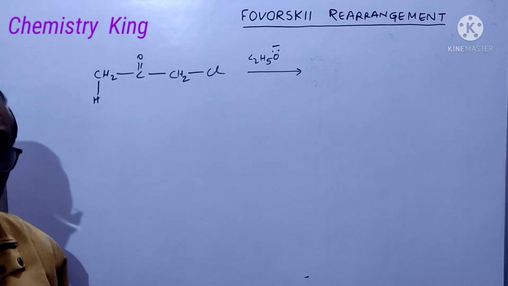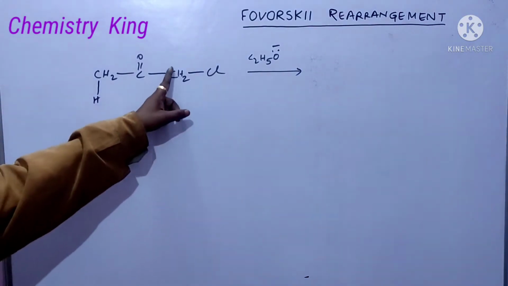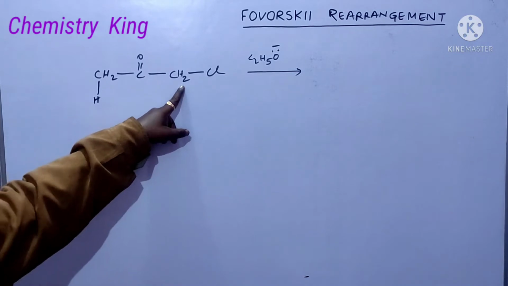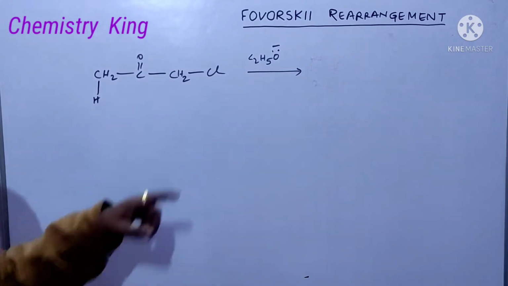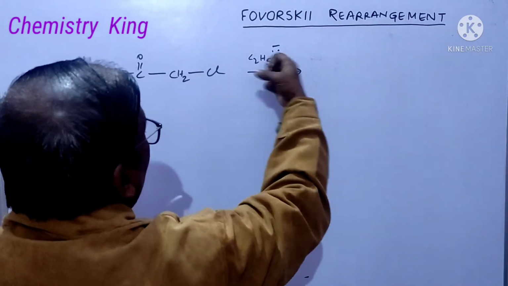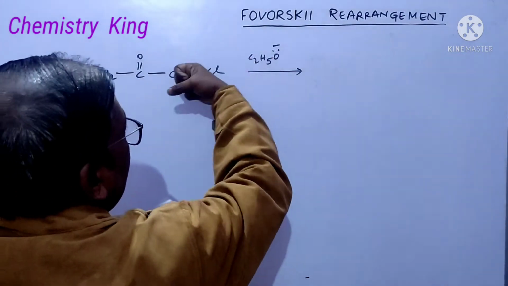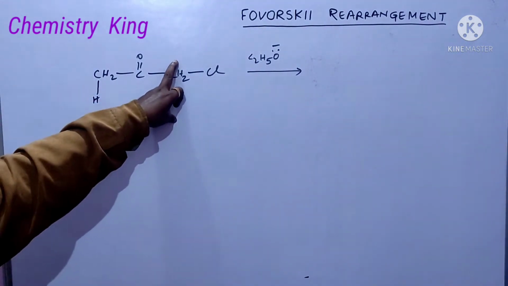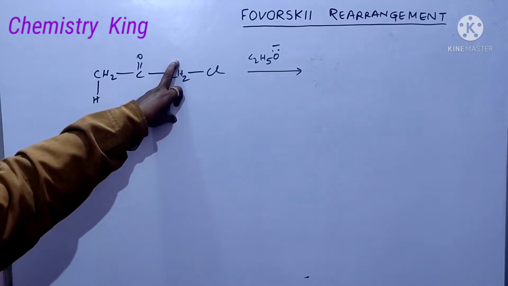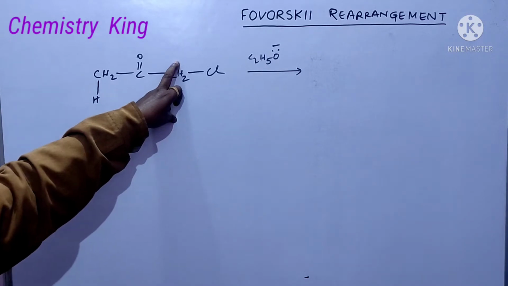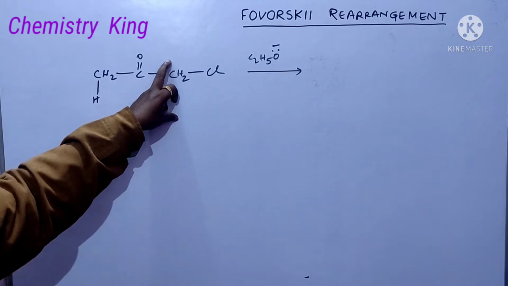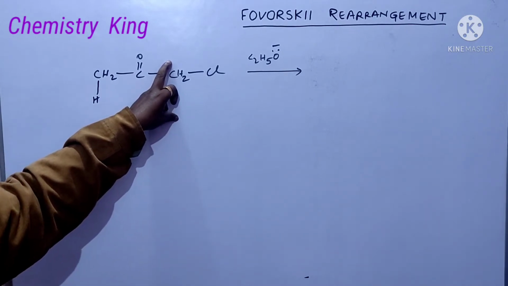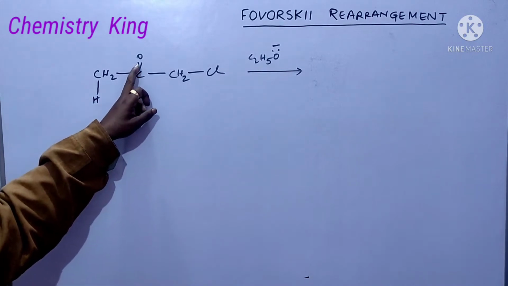Then how can we solve this problem? If this hydrogen is abstracted by this ethoxide ion, negative charge will be here. Chlorine is an electronegative element, it will withdraw this negative charge. So availability of this negative charge is lowered, and it is no more available for resonance with this.